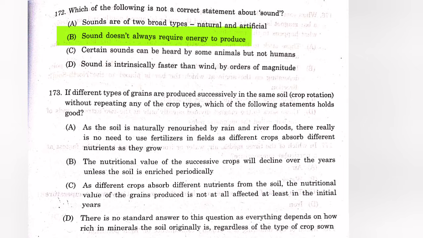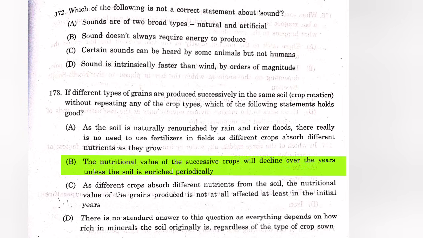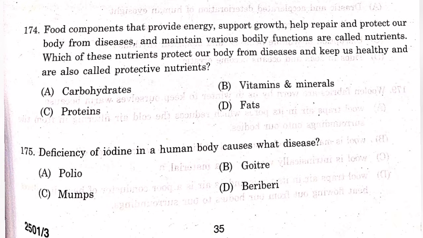Question number 173. If different types of grains are produced successively in the same crop rotation without repeating any of the crop type, which of the following statement holds good? The answer is B. The nutritional value of the successive crop will decline over the years unless the soil is enriched periodically.